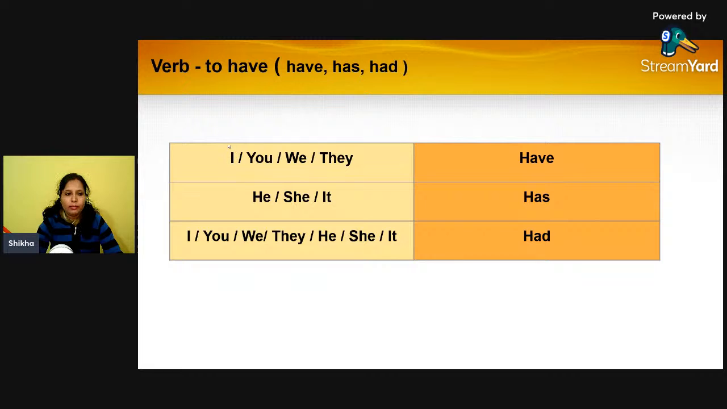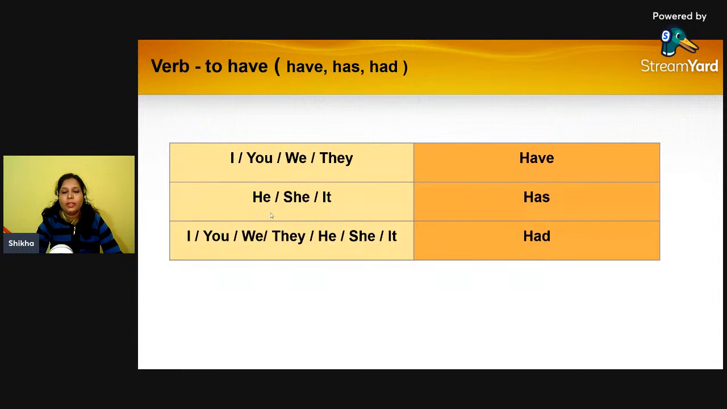Because with I we always use a plural verb, and with you actually we use you for referring to a singular person, also a plural person. So in that case we use only the plural verb with you. So that is why we are using the plural verb of to have here, that is have. This is the plural form of the helping verb under to have.